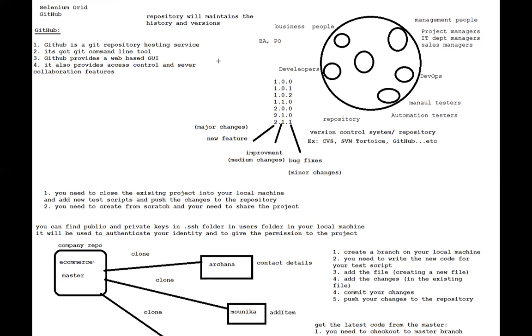When multiple people are working together on one system, what's going to happen?